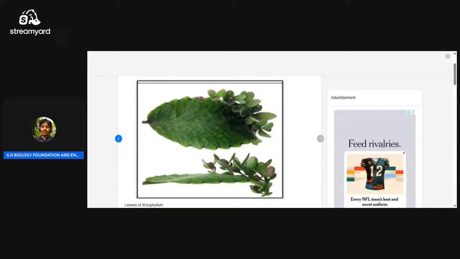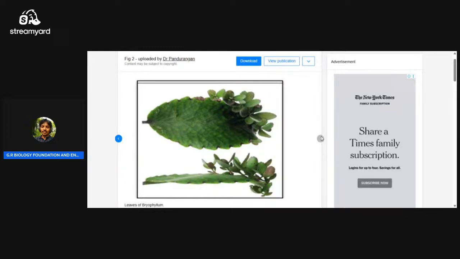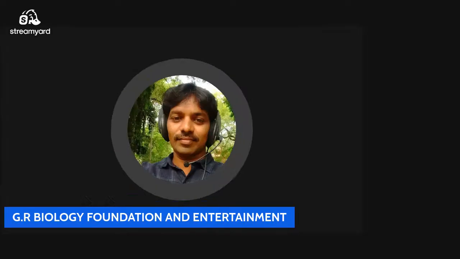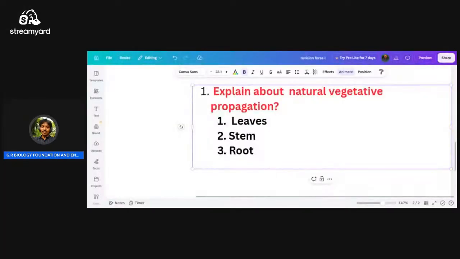Upon this leaf, bud formation occurs. Some small plants form, which drop off from the plant and grow as individual plants. So through the leaf they get their offspring.